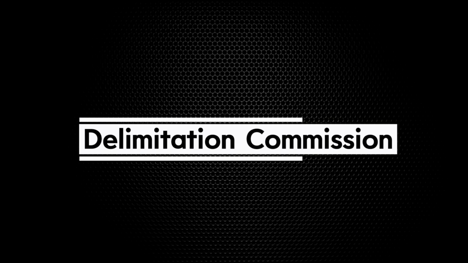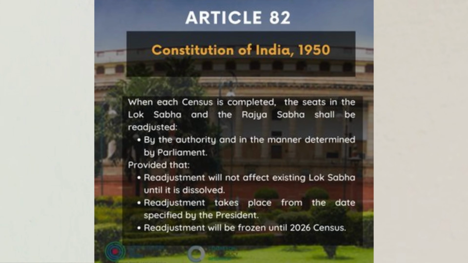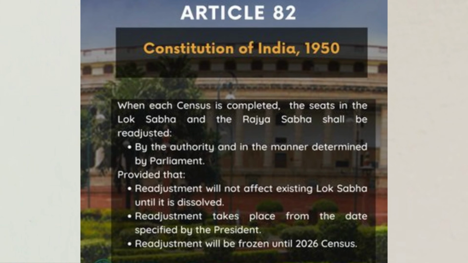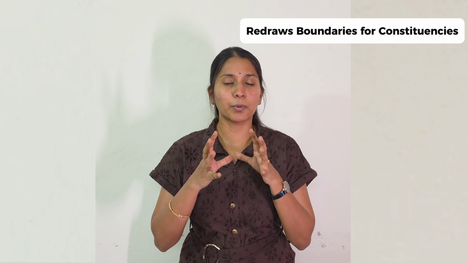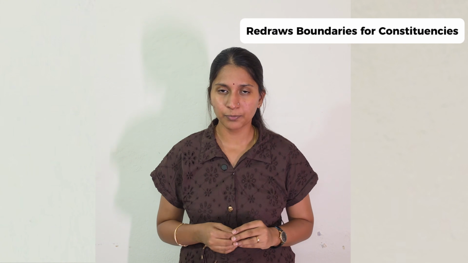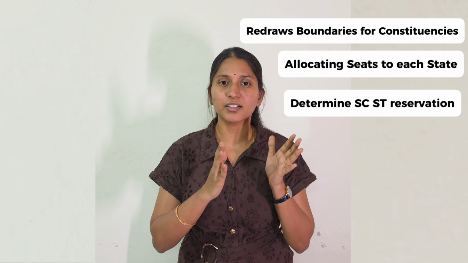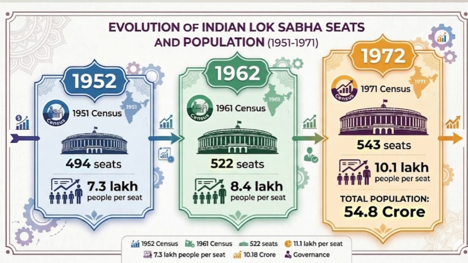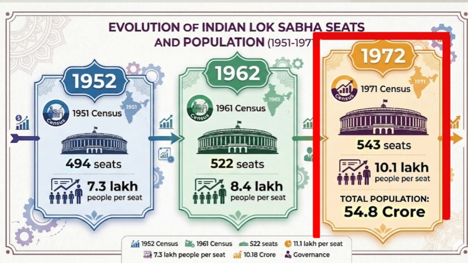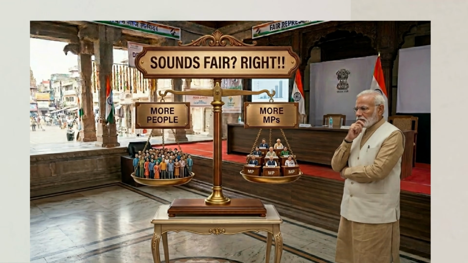So, who decides how many people sit in the Lok Sabha from each state, and how does this system work? The Delimitation Commission. Under Article 82 of the Indian Constitution, after every population census, an independent body called the Delimitation Commission redraws the boundaries of all the constituencies for all the states and also decides how many seats a state gets in the Lok Sabha. The first Delimitation Commission was set up in 1952 after the 1951 census, followed by 1962 and then 1972, with population as the main criteria. So more people means more MPs for that state.